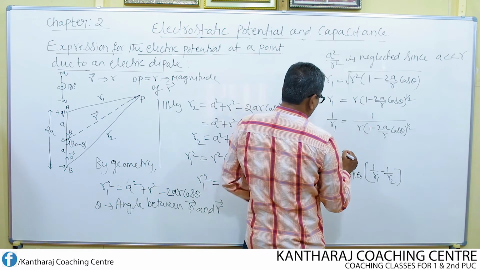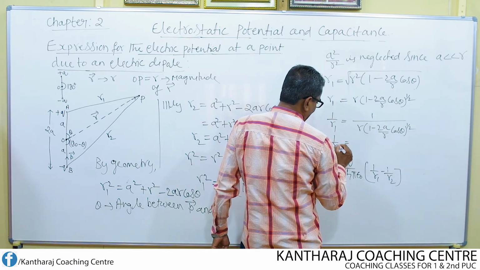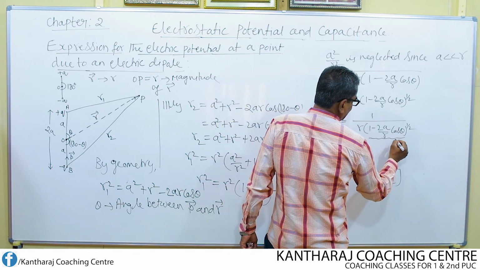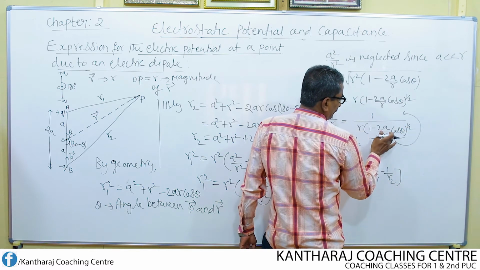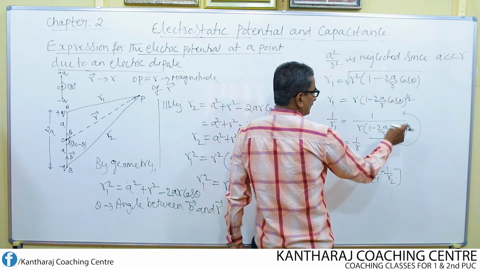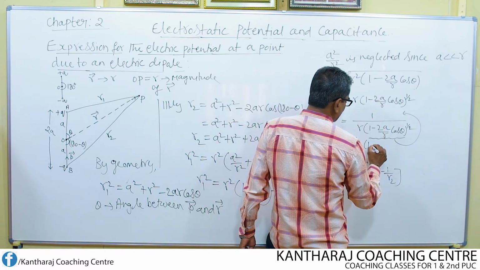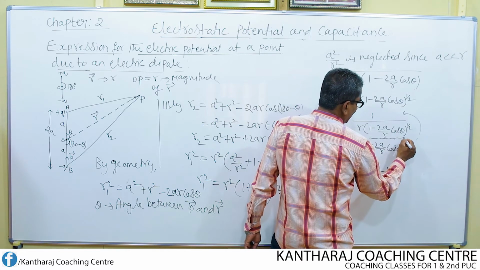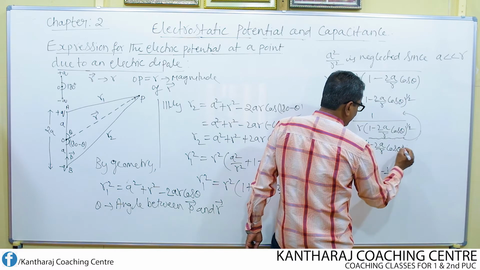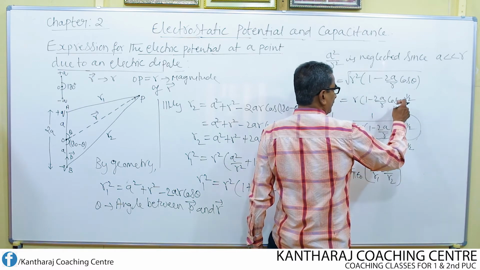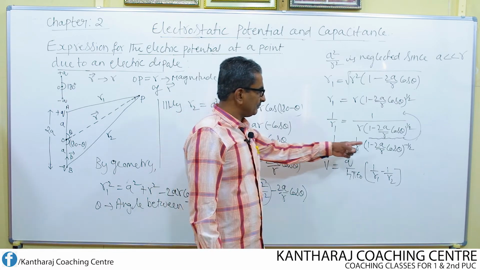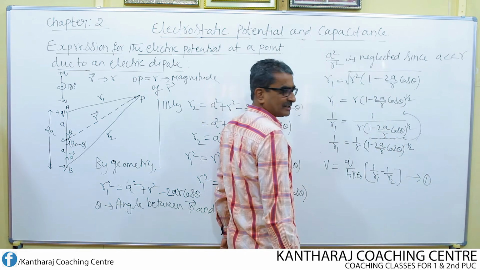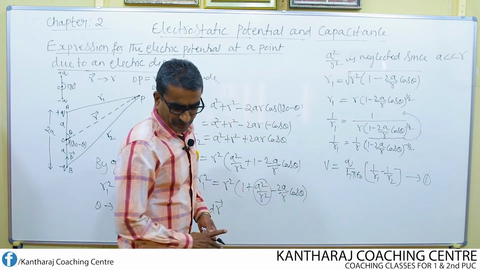Then I am going to separate this out. This is 1 over r1 equal to 1 by r. I shift this term which is carrying the power from denominator to numerator. It becomes 1 minus 2a by r into cos theta, whole to the power of minus half, since plus half, when it goes to numerator, becomes minus half. Let us call this equation 1. Let us now simplify this further.